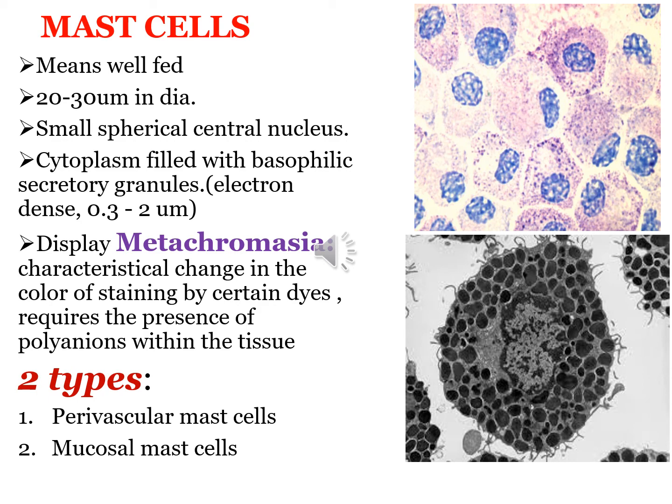There are two varieties of mast cells based on their locations. First of all, they are located in the blood vessels, small blood vessels in the skin and the mesenteries. These are known as perivascular mast cells. And those mast cells which line the digestive and respiratory tracts are known as mucosal mast cells. These varieties of mast cells play a role as sentinels detecting invasions by microorganisms. They are part of the immune system as well.